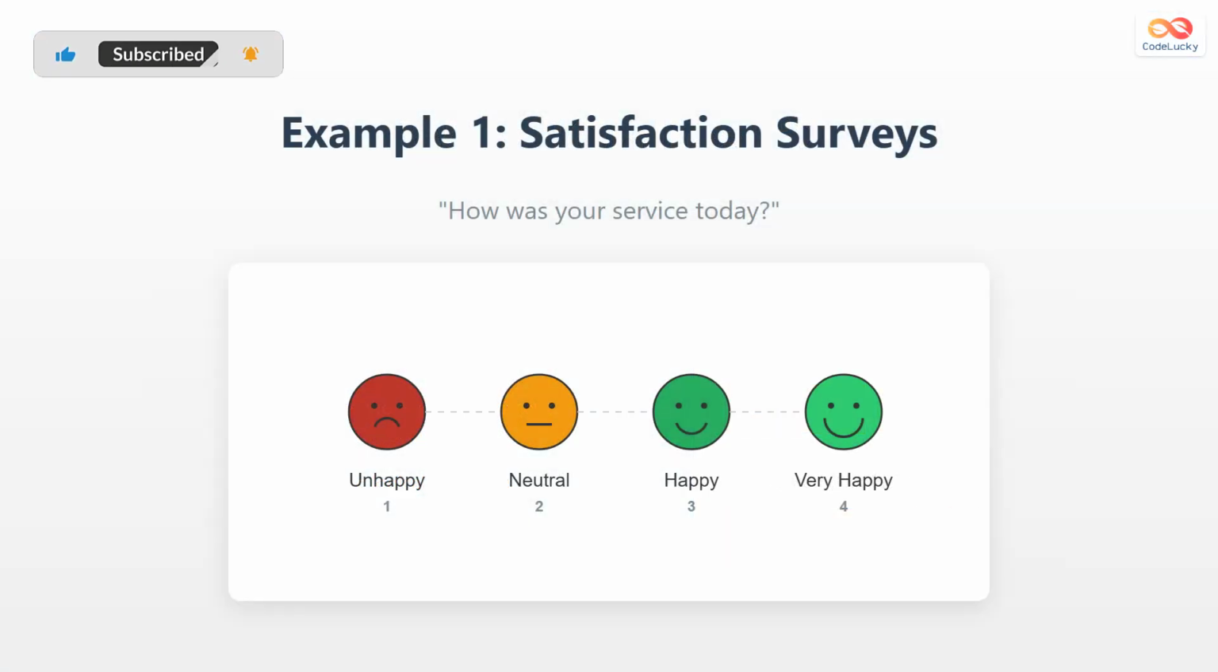A classic example you see every day is a satisfaction survey. When you rate a service from unhappy to very happy, that is ordinal data. There is a clear progression from a negative sentiment to a positive one.